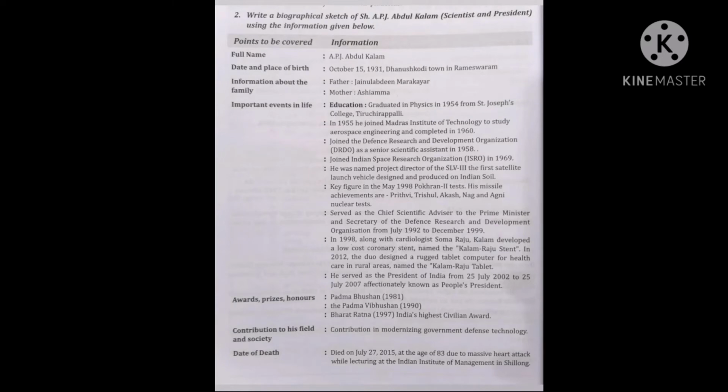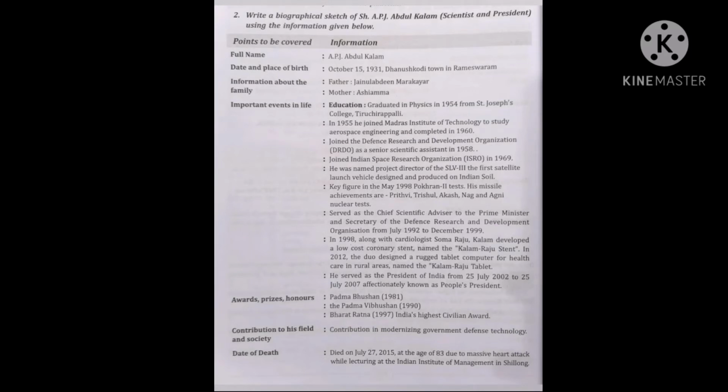Okay, here we see the points to be covered are given, like in subheads: full name, date and place of birth, information about family, important events in life, awards, prizes, honors, contribution to his field and society. Like this they have discussed in different points. And you notice that the information given on the right side, whatever they have given as explanation for these subheads or points to be covered, is very brief, if you see that, right? So your job is to change them into paragraphs.